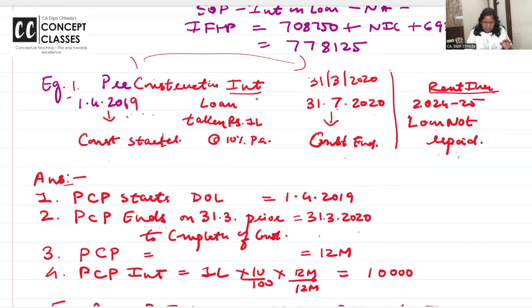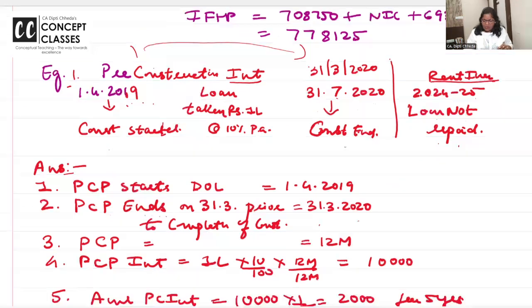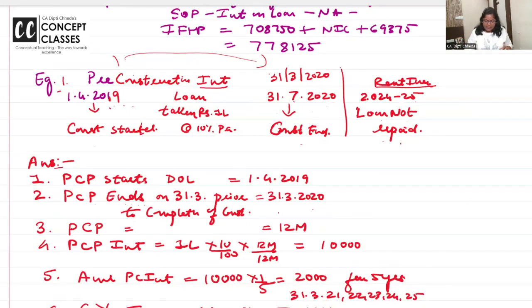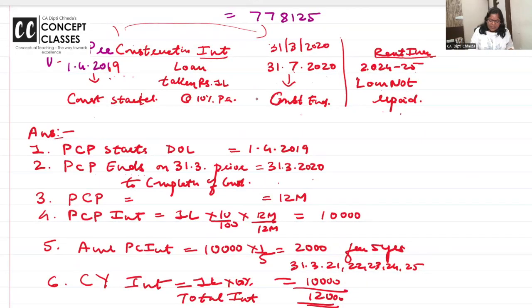I'm going to give you time to take a screenshot, but this is a very, very nice question. Pre-construction period starts the date of loan, 1/4/2019. It ends 31st March prior to the completion of the construction. So this time it's 12 months. It could be 18 months, 13 months, anything.